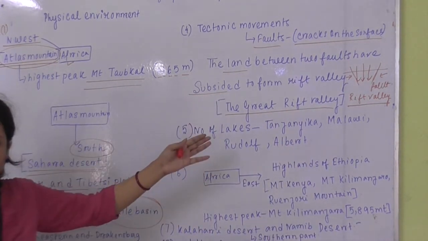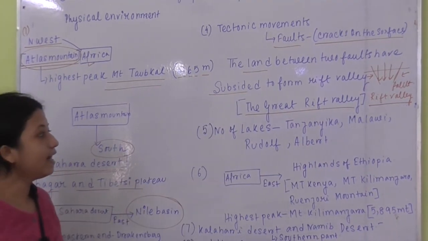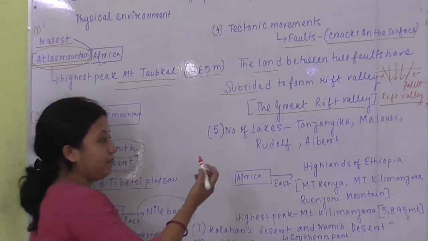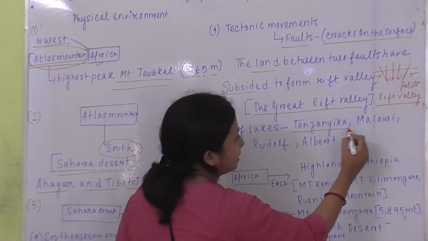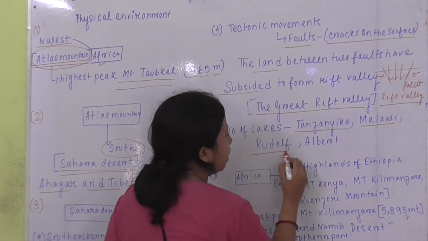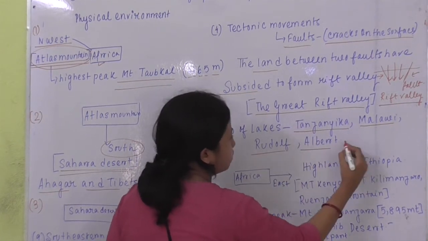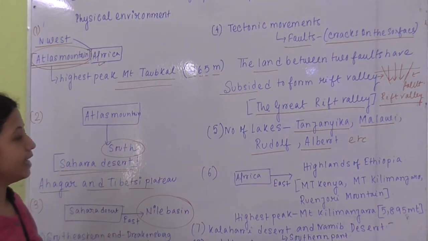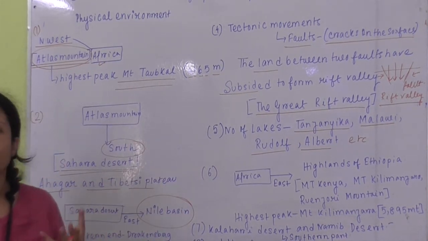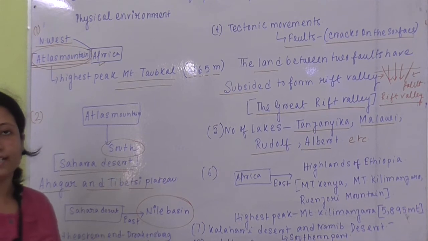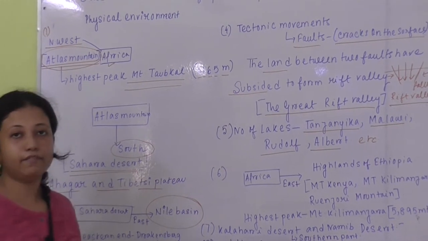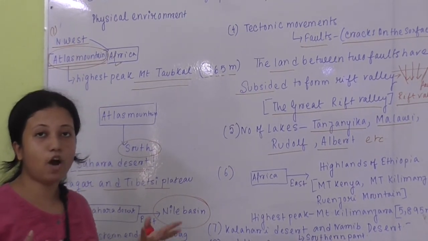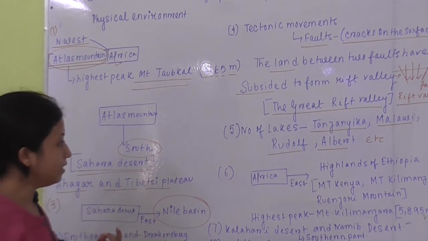Due to the depression which has occurred over there, a number of lakes have emerged, that is Tanganyika, Malawi, Rudolf and Albert, etc. There are many other lakes also. We have the Congo Basin. Over there it is near the equator, and we have rainfall and hot and humid temperature.